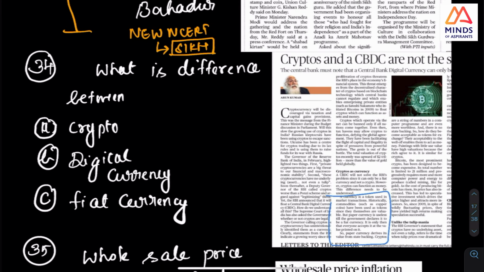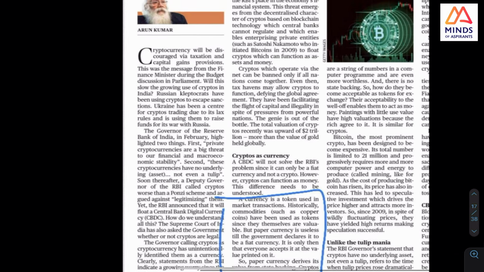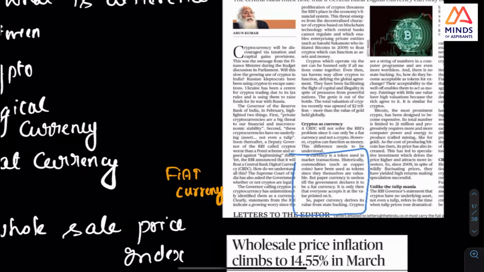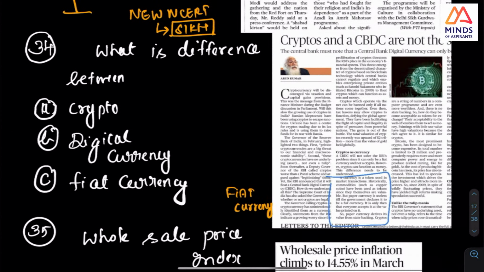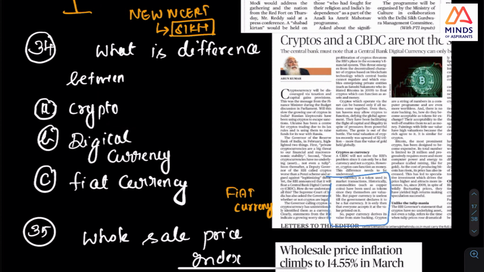And the next important thing that was in news is currency. They already asked this question on fiat currency. What is the meaning of fiat currency? Currency means it should be backed by something. And whether crypto is a currency was the discussion which happened. It is not backed by anything.